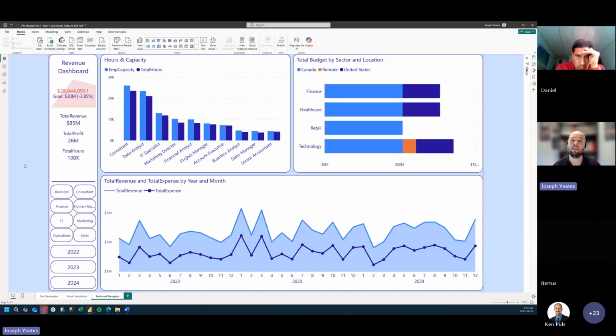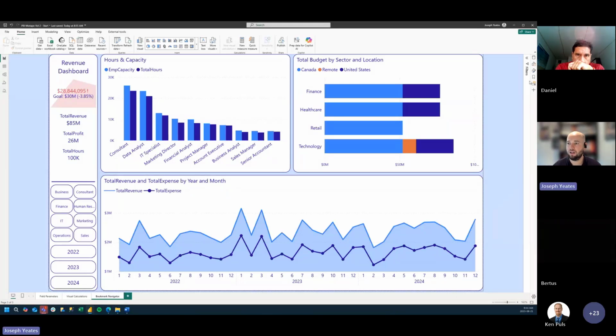These navigators were introduced, I think, 4 years ago. I think it was the end of 2021 that they came in. So we're coming up to 4 years of doing these. But before we jump into bookmark navigators, let's take a look at the old way to do this.